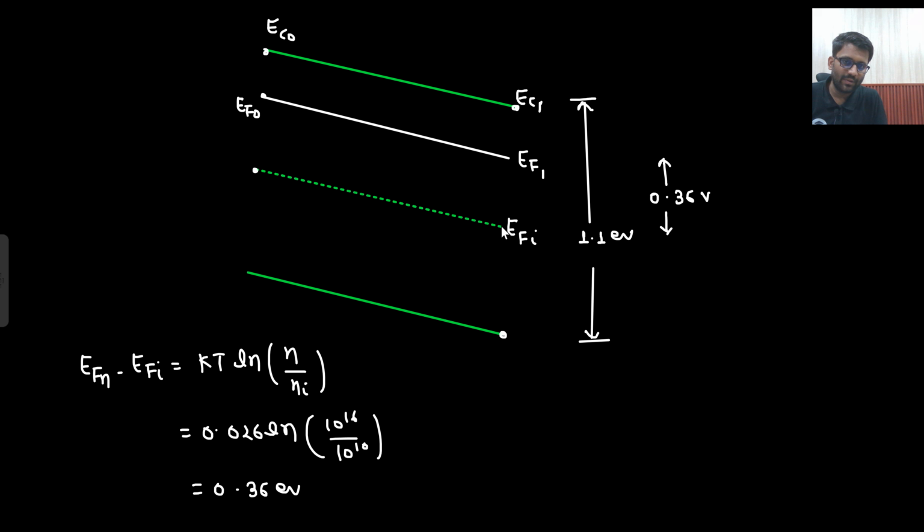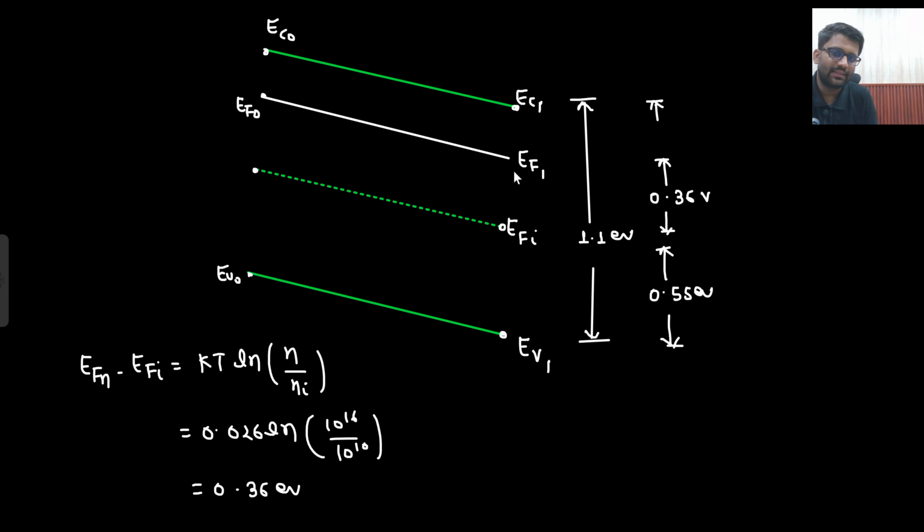Can you let me know what will be the distance between these two? So the total is 1.1 electron volt, and by default I will say that this intrinsic Fermi level will be right in the middle. So what will be this distance? This distance is going to be 0.55 electron volt. And if I know this distance, then I can tell this distance as well.